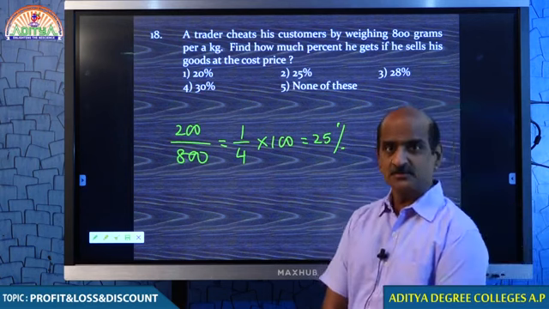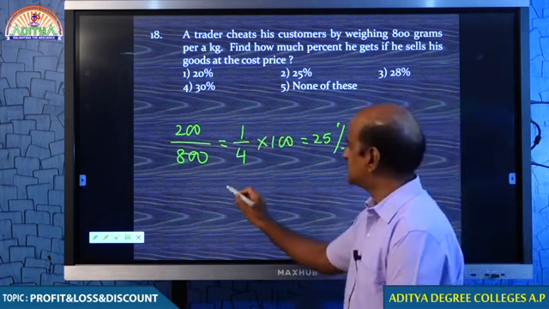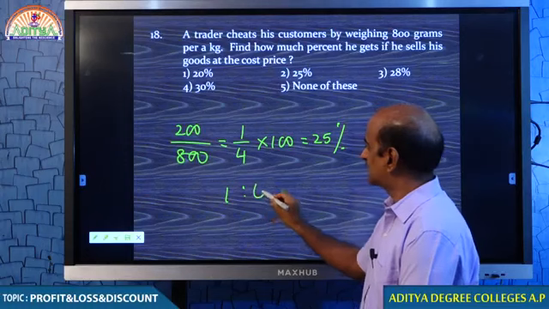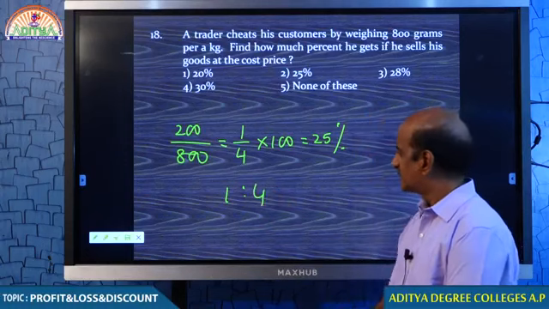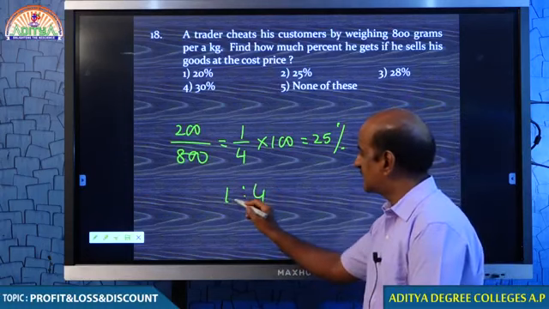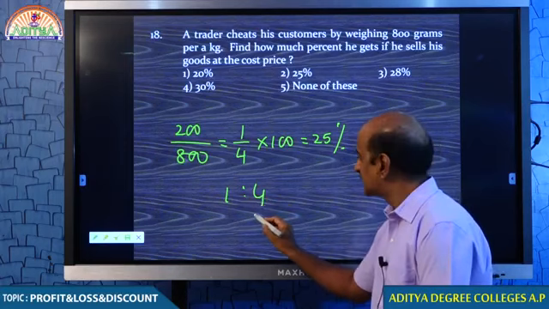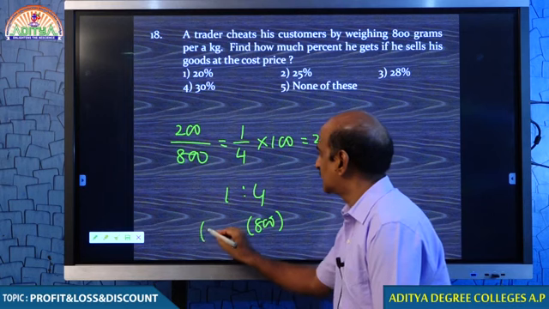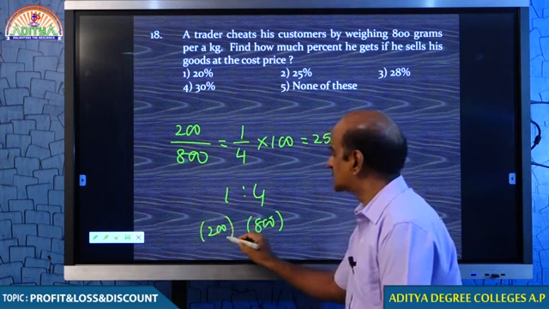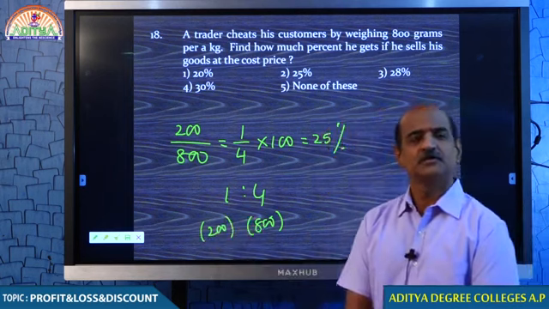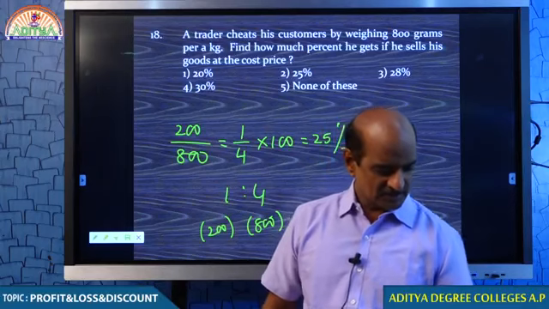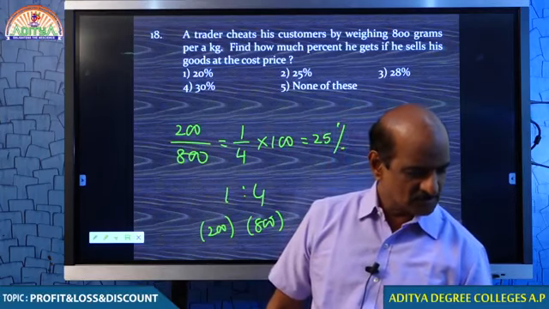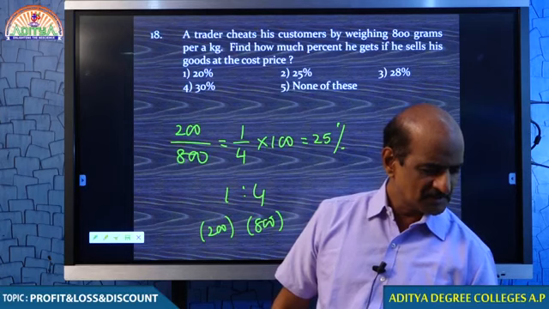You understand, my dear students? So 1 kg he is dividing in what ratio? 1:4. 1 kg he is dividing in the ratio 1:4. 800 grams he is giving to the customer and 200 he is keeping himself. Based on this particular concept, we go on to the next question, my dear students.